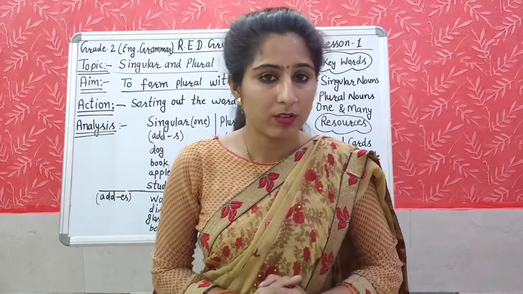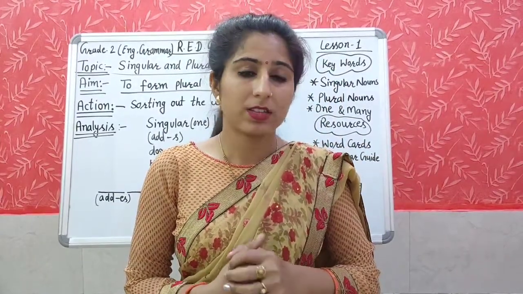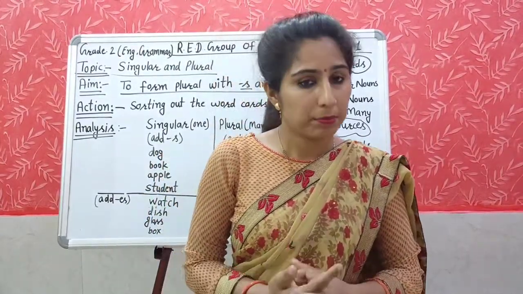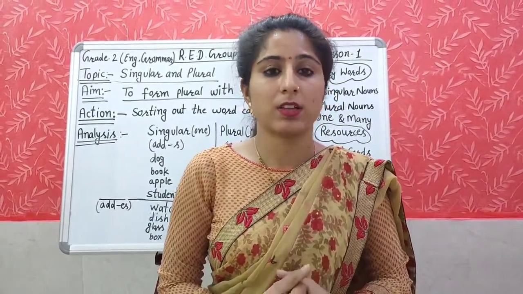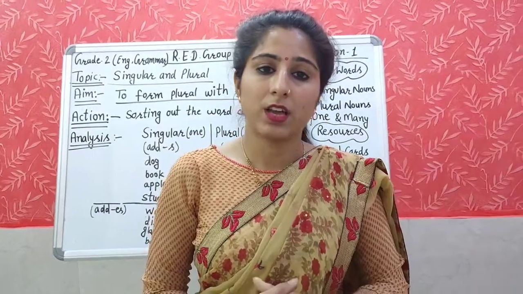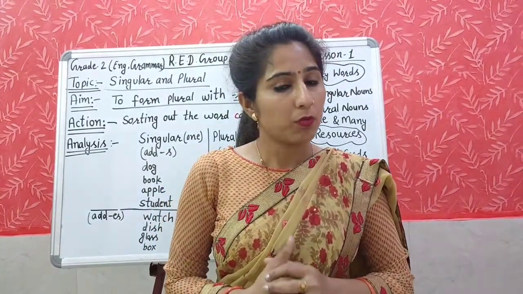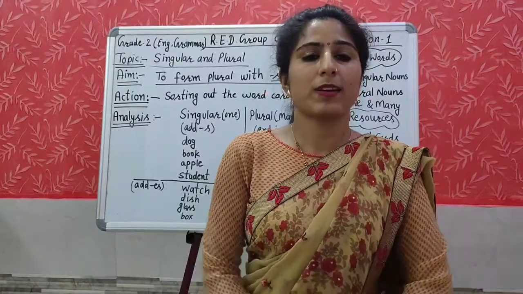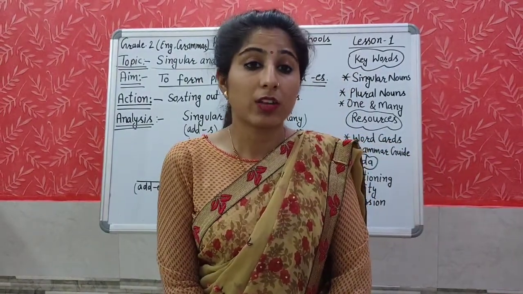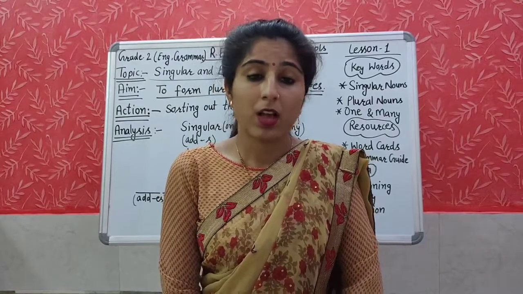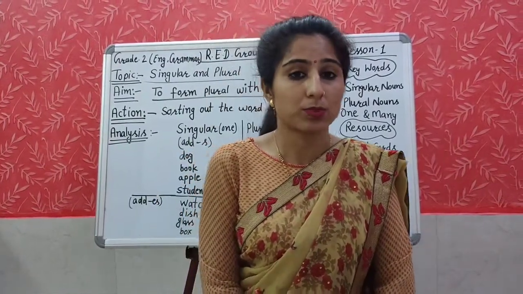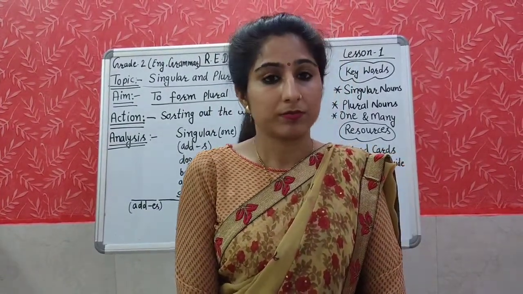So group 1 tells us that these are the objects, they are many. So they are more than one, they are the plural things. And in group 2, the things are the singular things, they are one thing only. Yes, students, now my second question is, how can we change the words from one to many? Means how can we change the things from singular to plural?